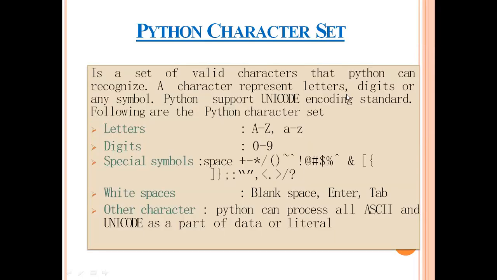Python character set is basically a set of valid characters that a Python program can recognize. A character represents a letter, digit, or any special symbol.